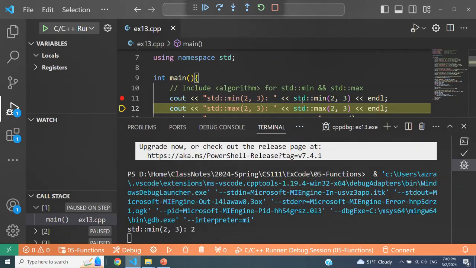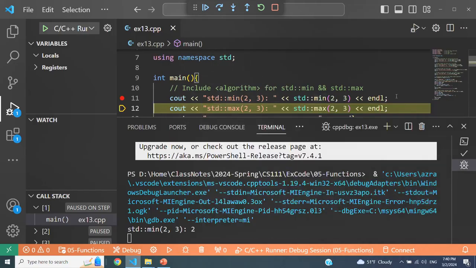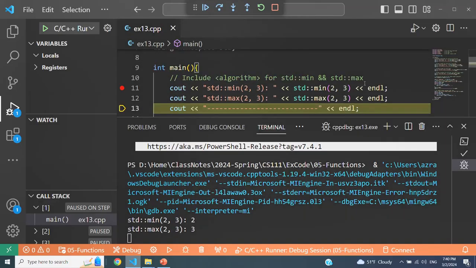You may ask, why are we using std::min, although we already said using namespace std. I just wanted to be explicit, and also I didn't want minimum to have a name conflict with any other minimum function that might be coming from somewhere else. All right, let's look at maximum. The maximum of 2 and 3 is obviously 3.